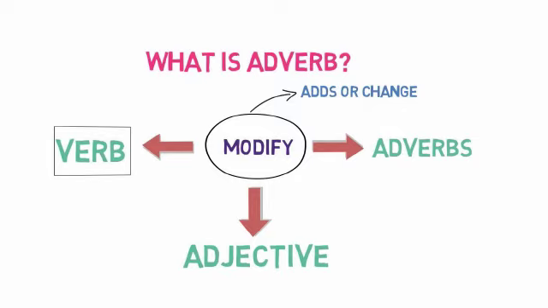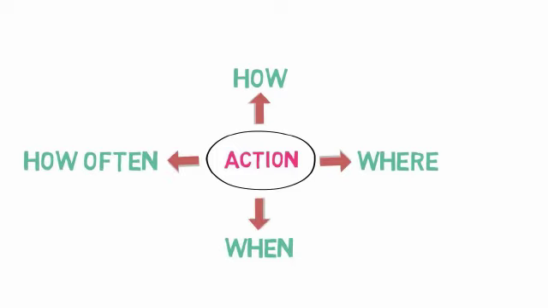First, let's see how an adverb modifies a verb, or you can say an action performed by the subject. There are four ways in which an adverb modifies or describes the action. Firstly, how an action is performed. Secondly, where the action is performed. Third, when the action is performed. And fourth, how often or how frequent the action is performed. Now let us see some examples of each.